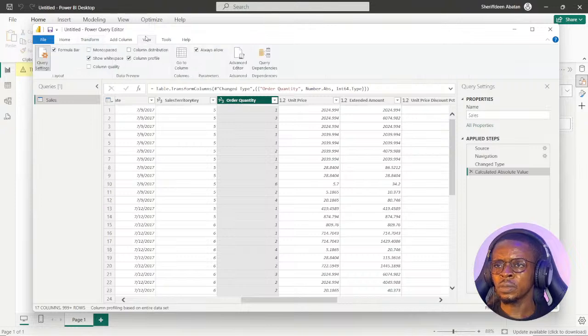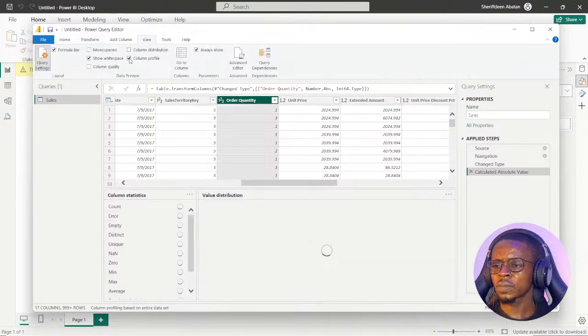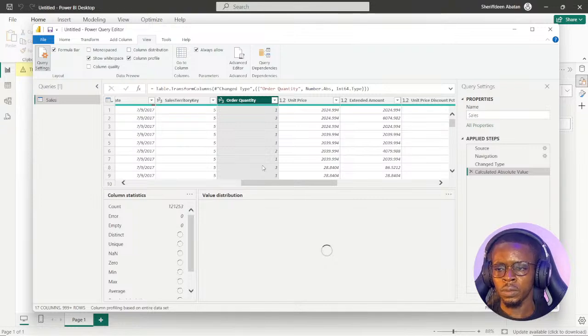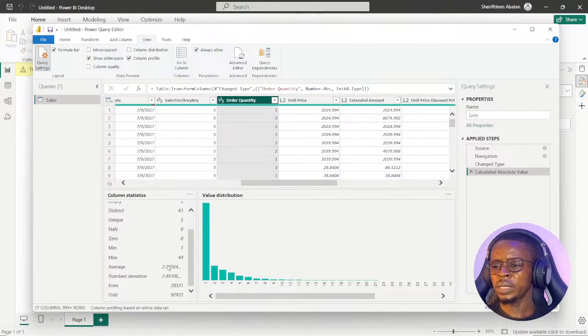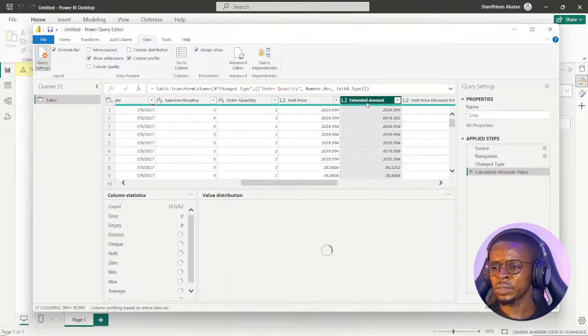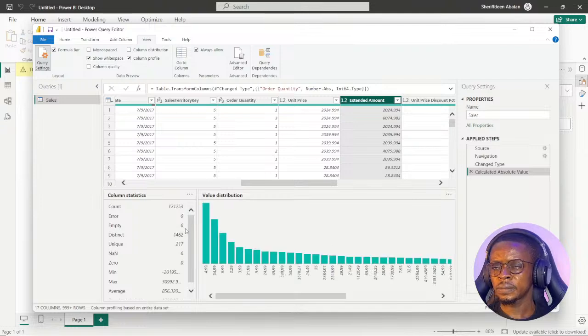Okay, let me just click on column profiling again. I think the absolute value helps us to get rid of the negative values in a column. Probably due to an error, someone just mistyped minus $10. I think, oh, nice. So it has gotten rid of the negative value. So I'll just do the same to the extended amount here also. We noticed that we have negative values in this column earlier, as we have negative 201,995.